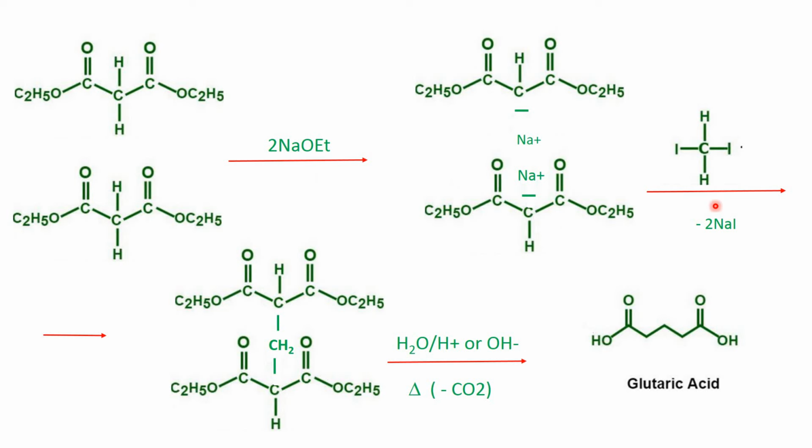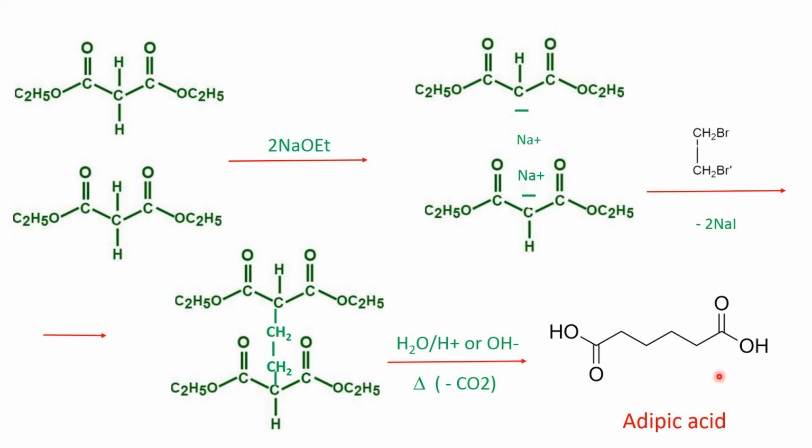Now treat it with diiodomethane, whereby 2 molecules of sodium iodide will be removed and the CH2 group will be joined with the carbon atoms of both molecules. Again hydrolyze, the ester groups will be hydrolyzed to acid, and then heated, carbon dioxide will be removed and ethanol produced, and from this part you get glutaric acid: 1, 2, 3, 4, 5 carbon atoms.